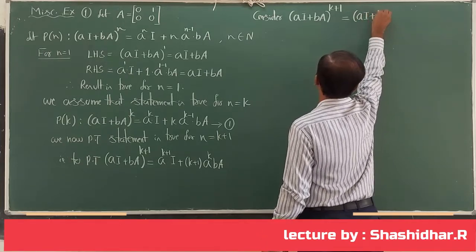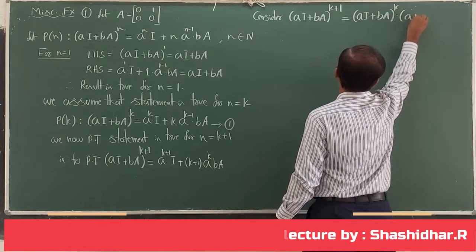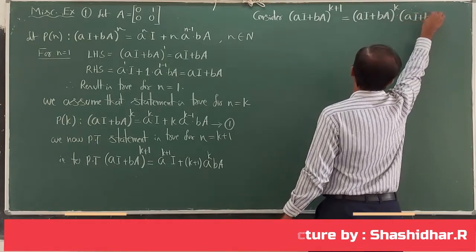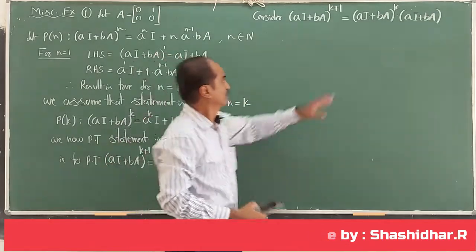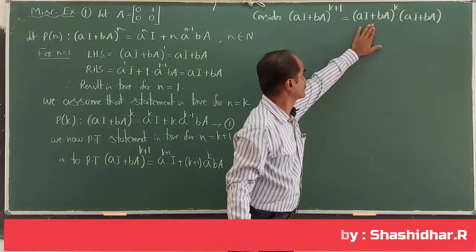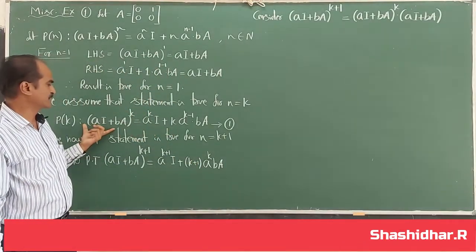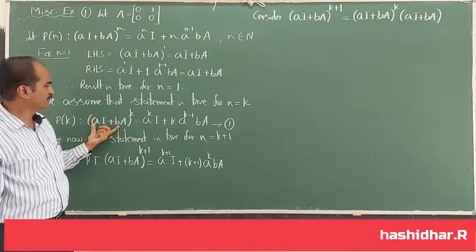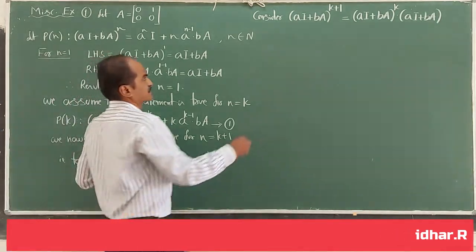I write it as (aI + bA) whole to the power of k into (aI + bA). Now, let me substitute for this expression using equation 1. We assumed that the result is true for n equal to k, so (aI + bA) whole to the power of k is this. This is true.